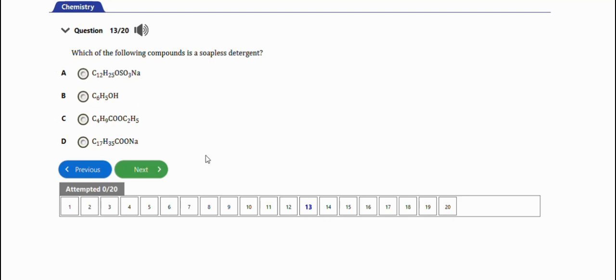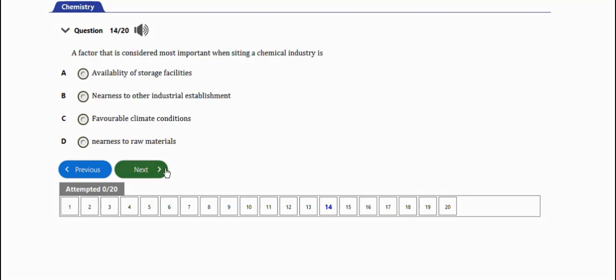Very important. The next question says a factor that is considered most important when siting a chemical industry is availability of storage facilities, nearness to other industrial establishments, favorable climate conditions, nearness to raw materials.